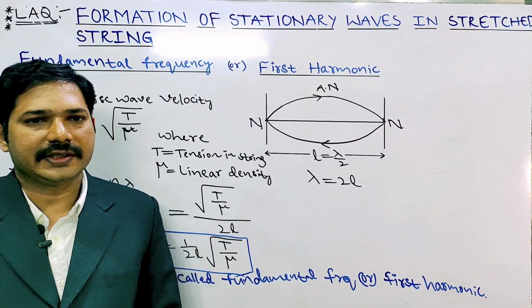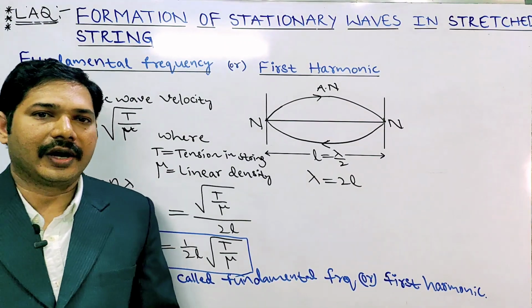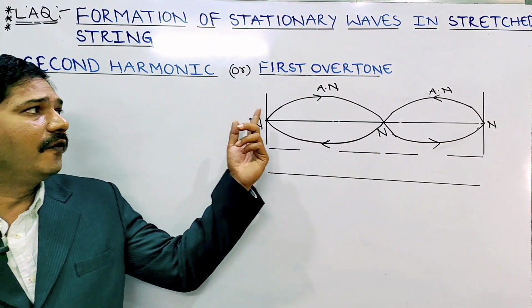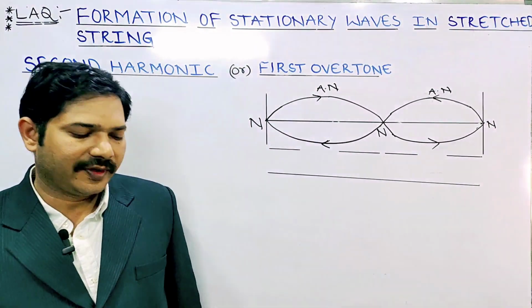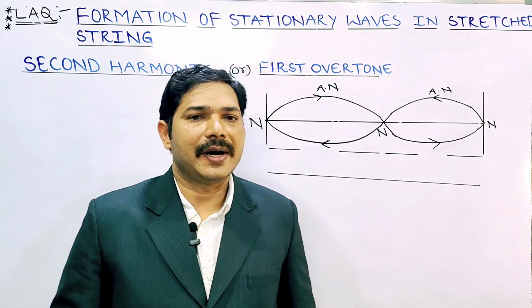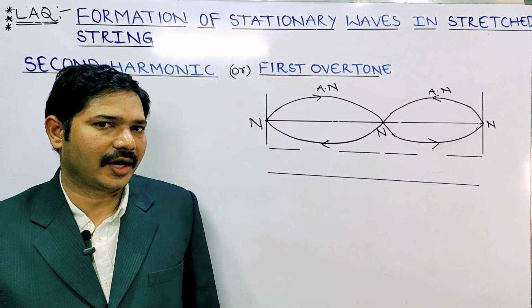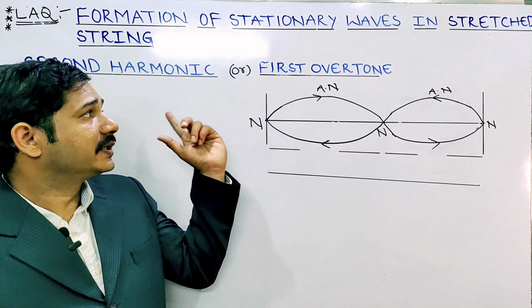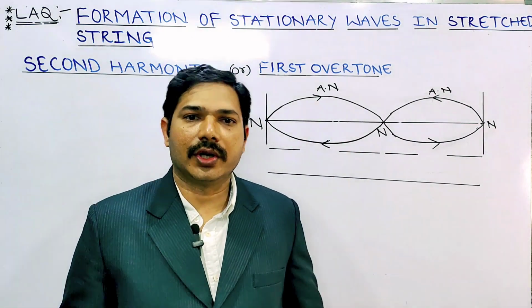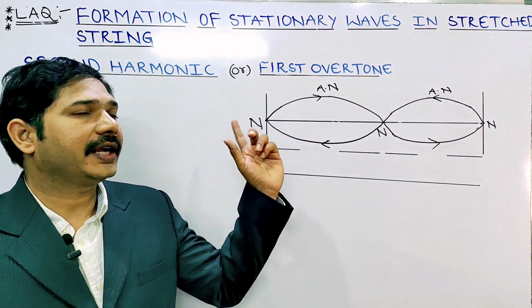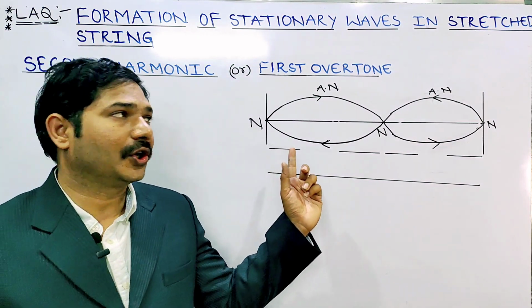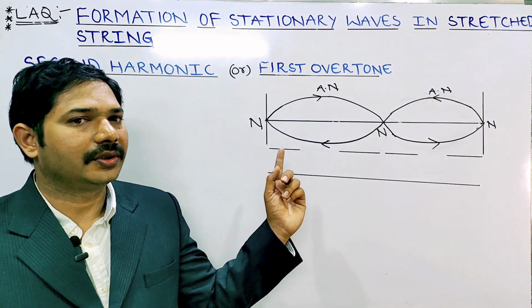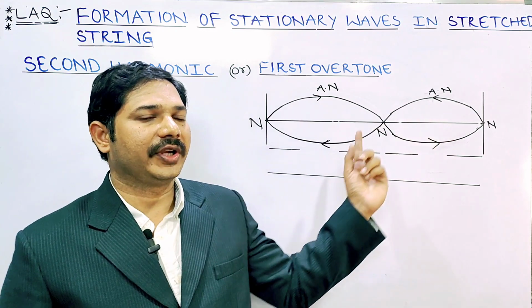Next we will see the second harmonic or first overtone. Harmonics will form continuously. The possible frequencies are called harmonics, and those higher than the fundamental are called overtones. Second harmonic means the first overtone is forming. Here, in the second harmonic or first overtone, the string vibrates with two segments. You can observe the two segments forming.